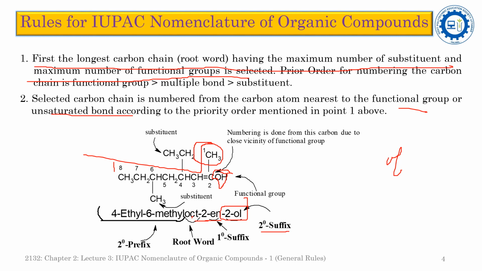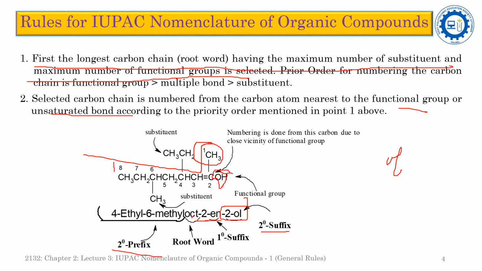Now come to the primary prefix or the secondary prefix. The primary prefix tells about the nature of the organic compound, whether this one is cyclo, this one is spiro, this one is a fused ring. But here it is not a cyclic compound, it is not a spiro compound, it is not a bicyclo compound, and it is not a fused ring compound. It is a simple chain compound. It has a simple carbon skeleton.